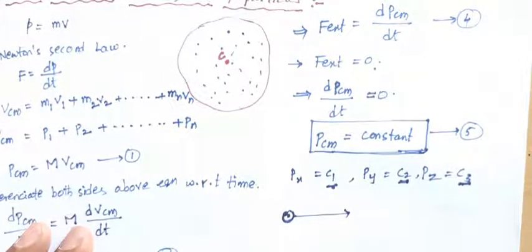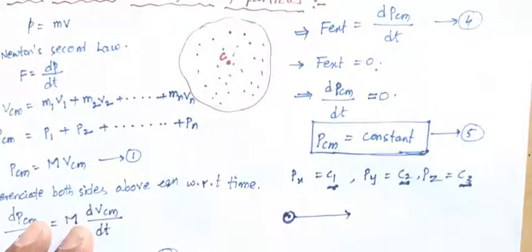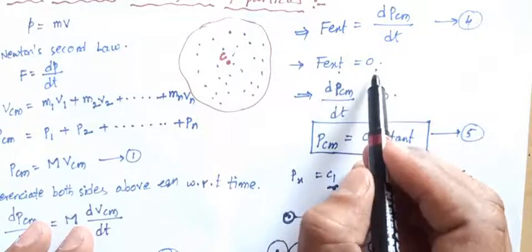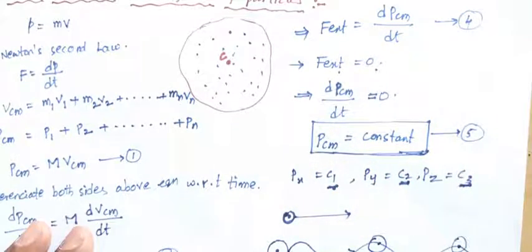When the external force on this rigid body is 0, the center of mass also moves in a straight line, in the wave direction, because there is no external force on the rigid body.